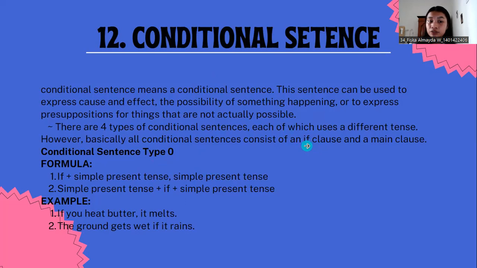And formula 2: simple present tense plus if plus simple present tense. The examples of conditional sentence type 0. Example 1, if you heat butter, it melts. And example 2, the ground gets wet if it rains.